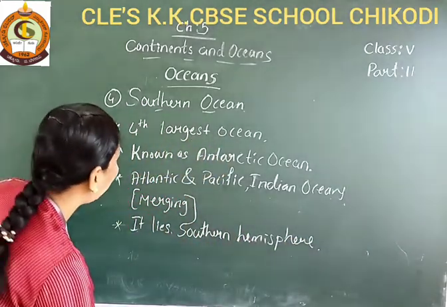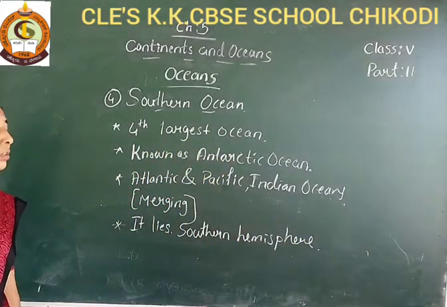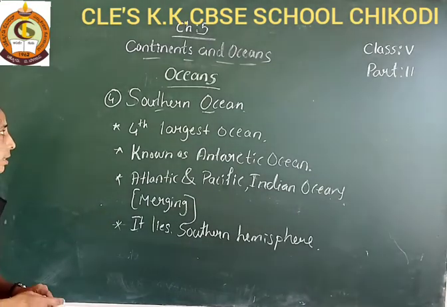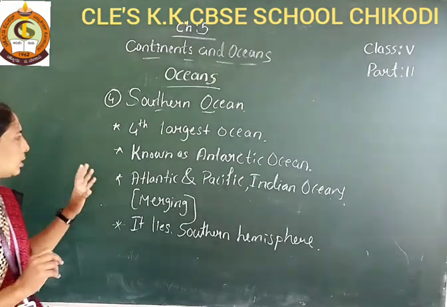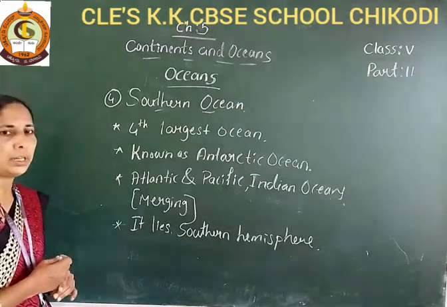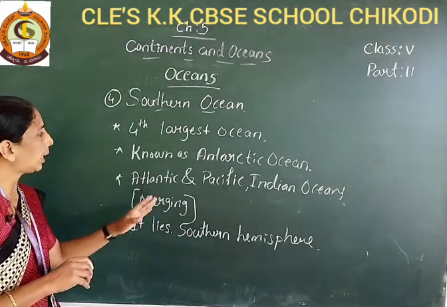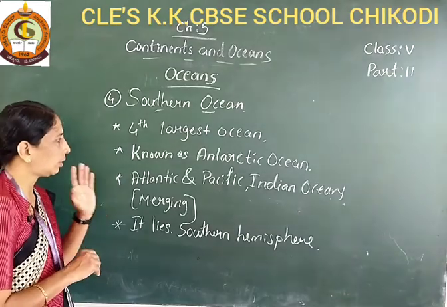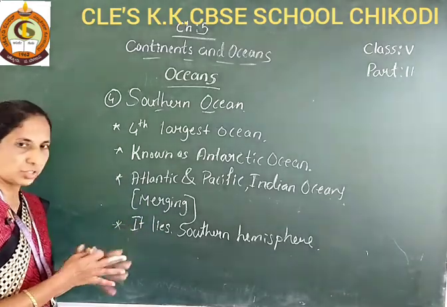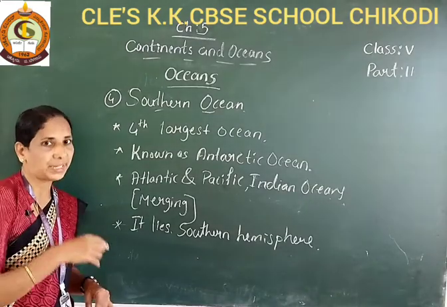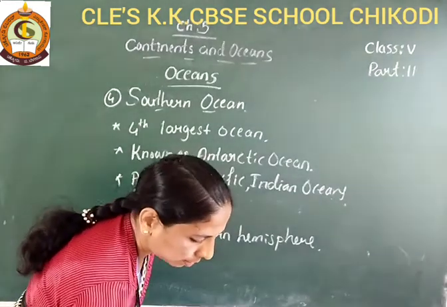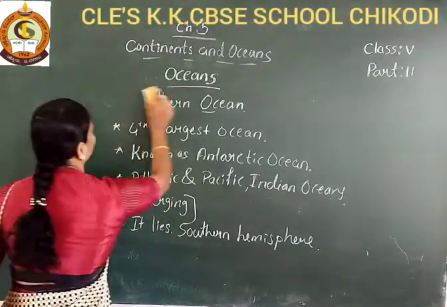Okay students, about this Southern Ocean: the Southern Ocean is the 4th largest ocean. It is also known as the Antarctic Ocean, the Atlantic, Pacific and Indian Oceans merge here, and it lies in the Southern Hemisphere.